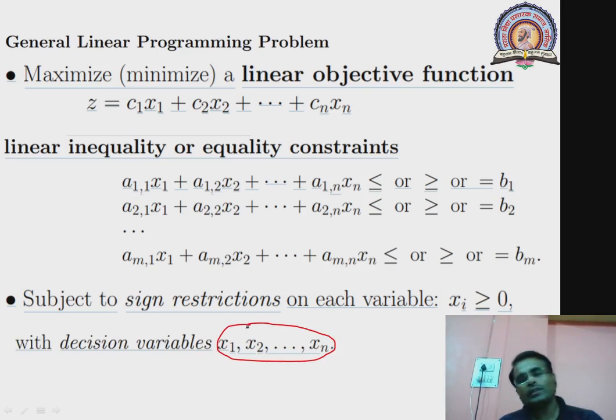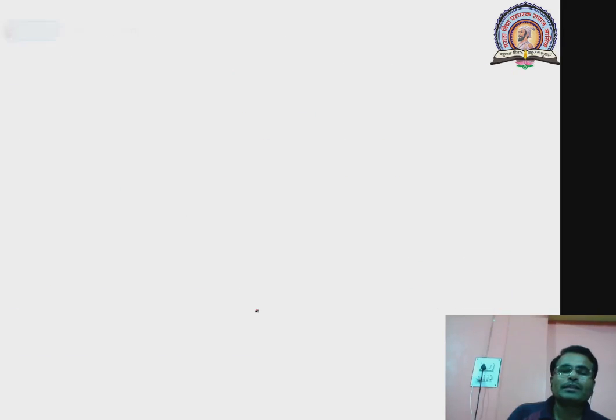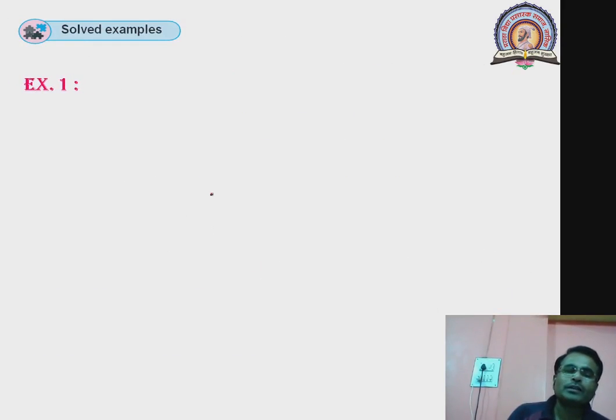This is actually the general format, but we are going to restrict ourselves to problems with only two variables in our 12th syllabus. So let us see some simple examples to understand this concept more clearly. Let us start with solved examples, and then we will also consider some unsolved examples from the exercise.